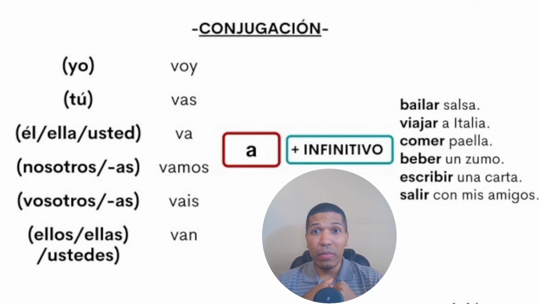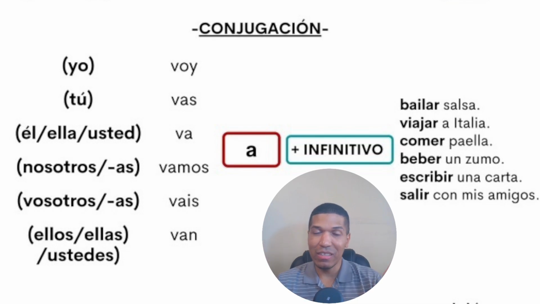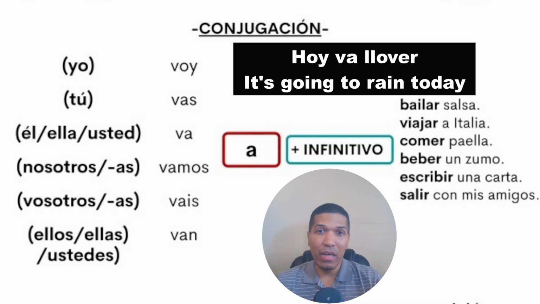You can use even the verb ir two times. For example, yo voy a ir a la playa. Yo voy a ir al parque. Yo voy a ir a jugar. So you can conjugate the verb ir, then a, then ir again, and then the noun. Yo voy a ir al trabajo. Yo voy a ir a bailar. Yo voy a ir a caminar.